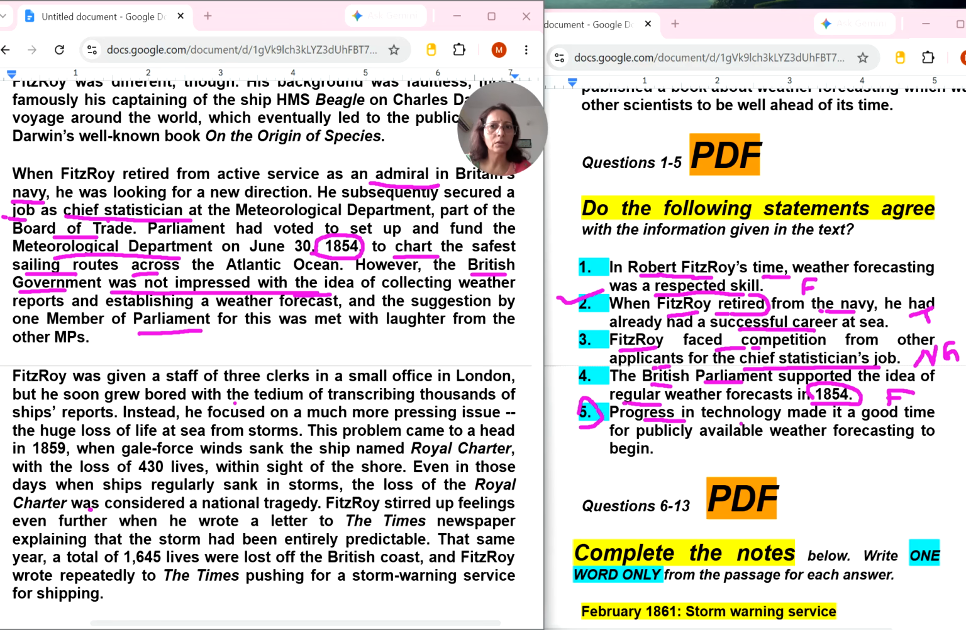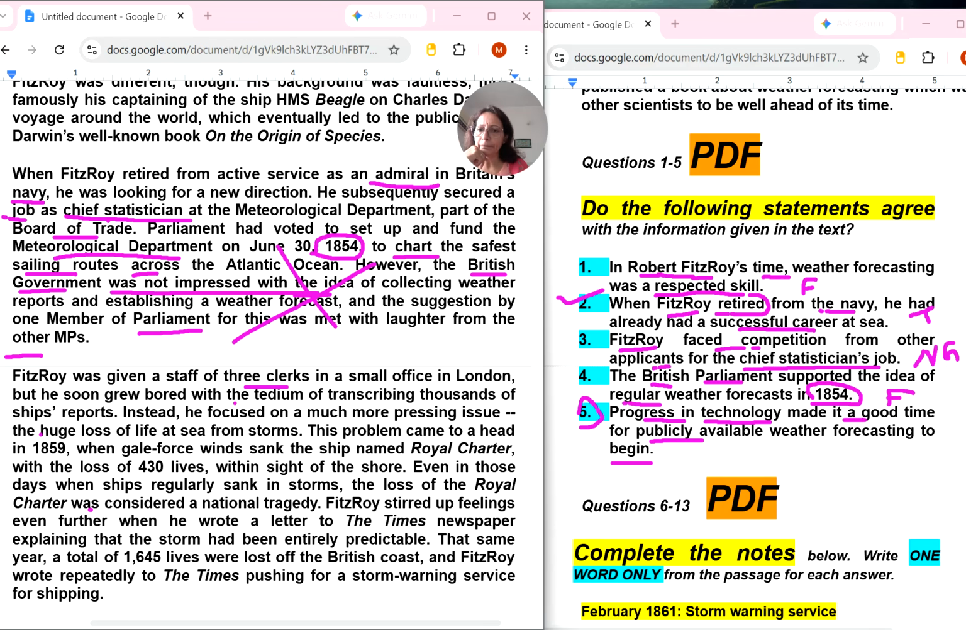Progress in technology made it a good time for public. Progress in technology. Okay, technology made it a good time for publicly available weather forecasting to begin. Okay, so this paragraph is done. Now coming to the next paragraph. Fitzroy was given a staff of three clerks in a small office in London, but he soon grew tedious. Okay, I am looking for progress in technology. Publicly available weather forecasting to begin.